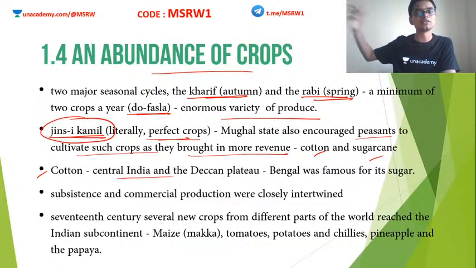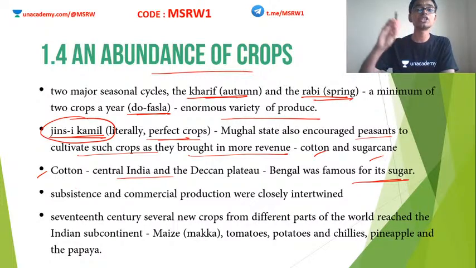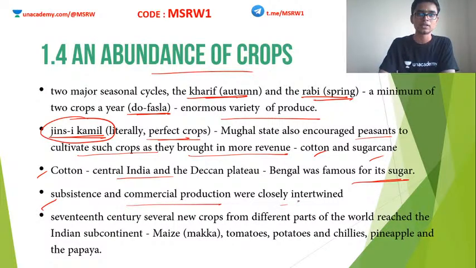But the condition of Bengal was different. In Bengal we have many deltaic regions, many rivers, and so on. So it was more prominent for sugar, and later jute also. Based on the geographical factors, India had multiple varieties. India was a multiverse of crops. Subsistence and commercial production were closely intertwined. Some farmers used to grow rice, wheat, and so on, which was for subsistence. The other section used to grow these commercial crops. Both of them went hand in hand. So Indian agriculture in the medieval period was an interlink of both subsistence and commercial agriculture.